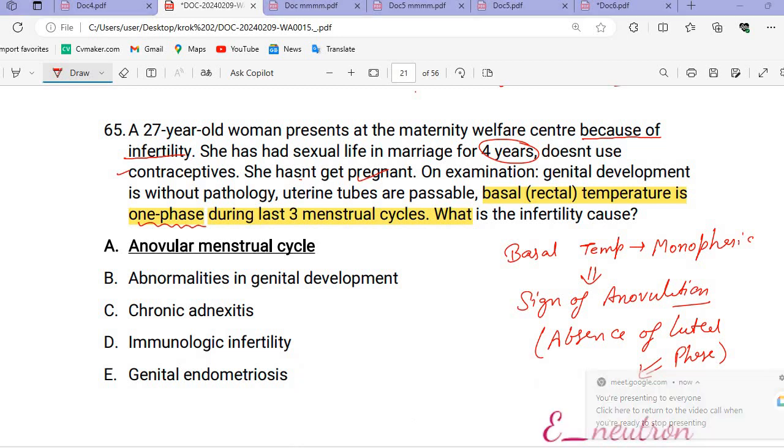Okay. The sign of anovulation, the absence of what? The luteal phase. If the luteal phase is absent, progesterone will not be there. If there is no progesterone, the endometrium will not be able to sustain. Okay, my device is connected to other things too, maybe that's why. Wait a minute, let me turn them off. So with absence of the luteal phase, there will be no progesterone.